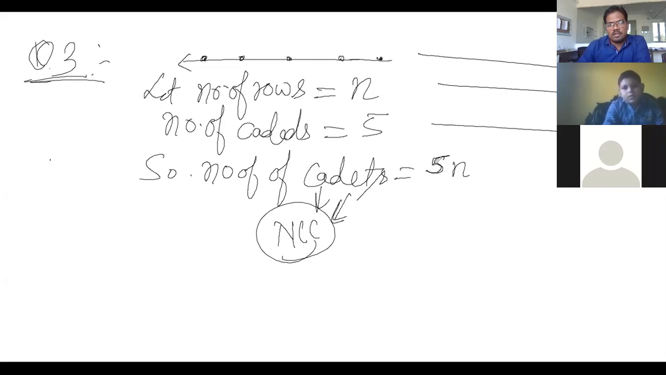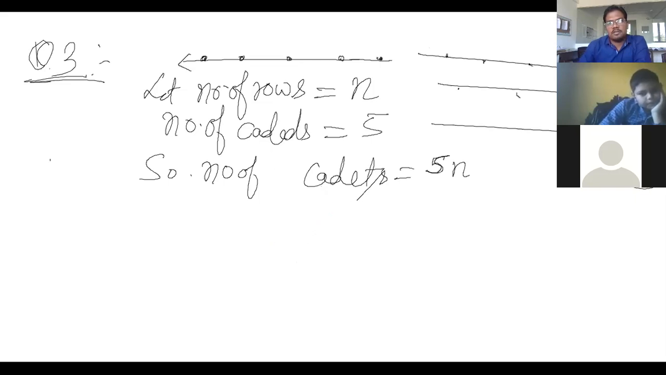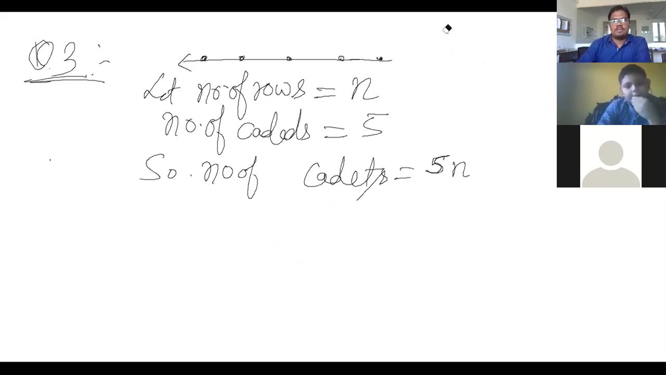In this row there will be 5, in this row again 5, in this row again 5. So if n rows are over there, the total number of cadets are how many? Tell me. There will be 5n cadets.